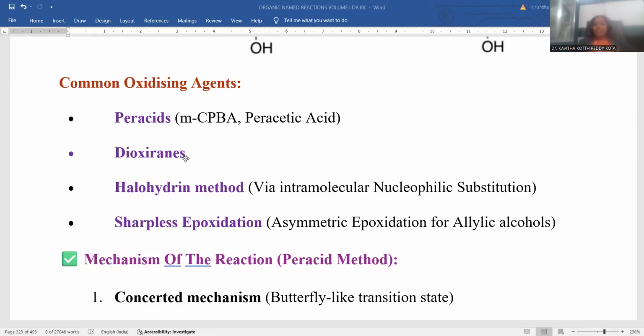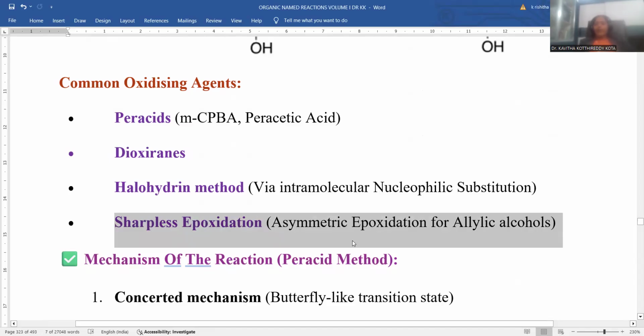Dioxiranes are another kind of oxygenated molecules suitable for epoxidation. The halohydrin method, via an intramolecular nucleophilic substitution process, is also suitable for epoxide formation. Sharpless epoxidation is the most relevant named reaction for epoxidation, and Sharpless is an eminent scientist. He established a unique way of asymmetric epoxidation, and for his tremendous, relentless efforts he was laureated with the Nobel Prize.